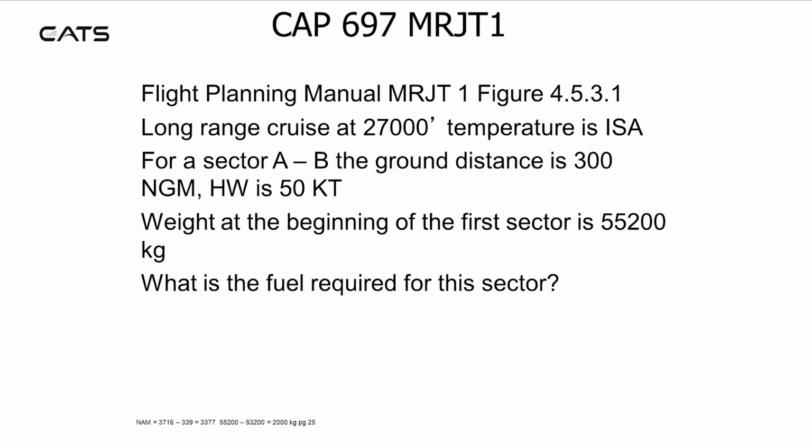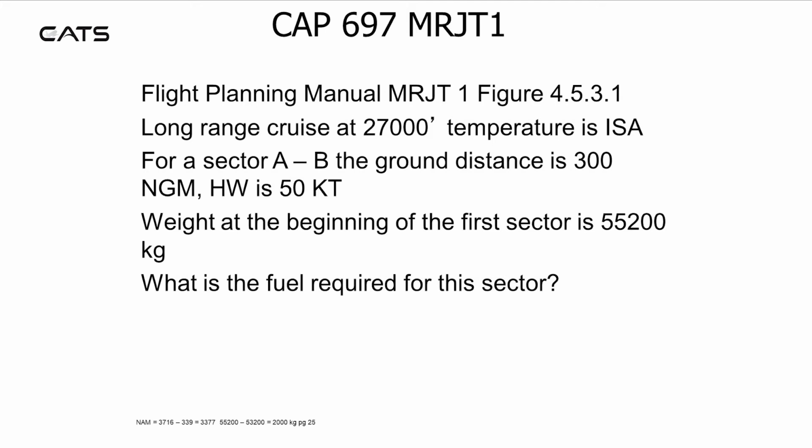Refer to Flight Planning Manual figure 4.5.3.1. Long range cruise at 27,000 feet, temperature ISA. For a sector A to B, the ground distance is 300 nautical miles. The headwind is 50 knots. The weight at the beginning of the first sector is 55,200 kilograms. What's the fuel required for this sector?